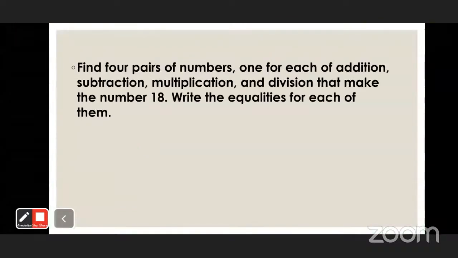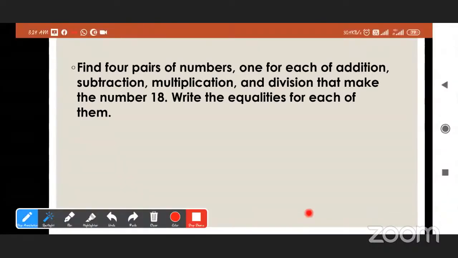Now read the question. Find 4 pairs of numbers for each of addition, subtraction, multiplication, and division that make the number 18. Write the equalities for each of them. Very good. It means we have to find different pairs.